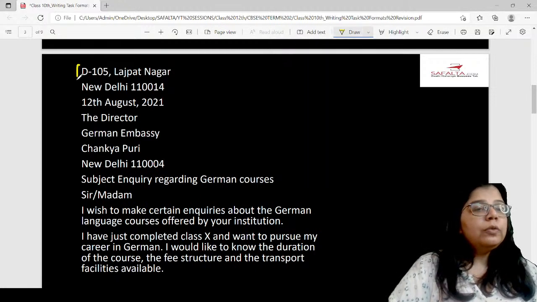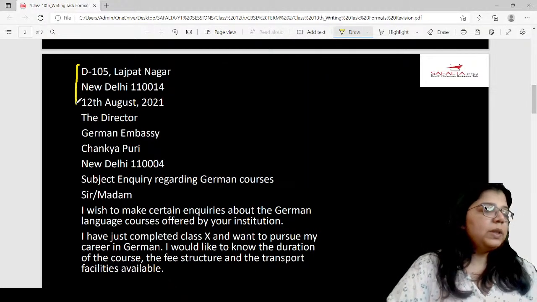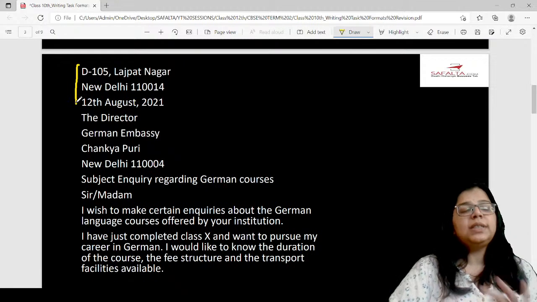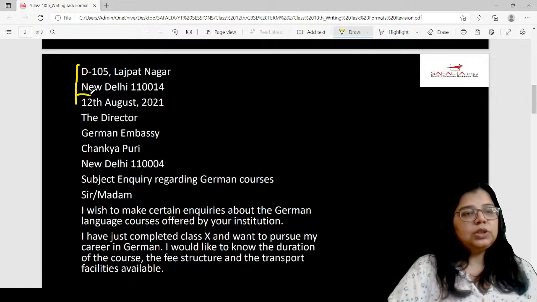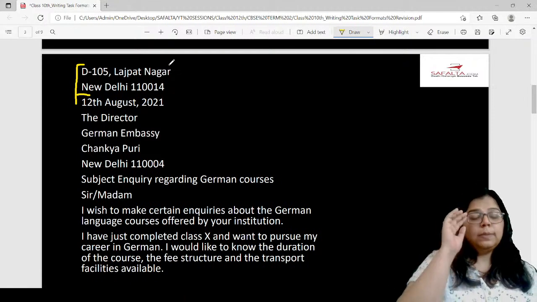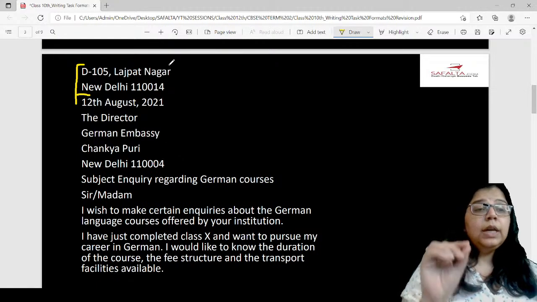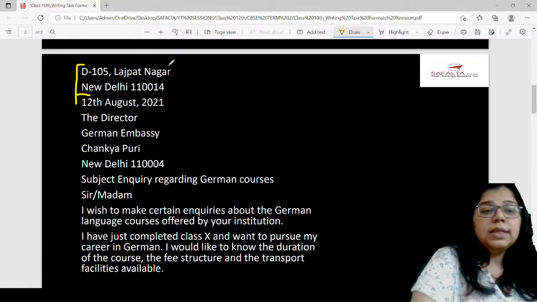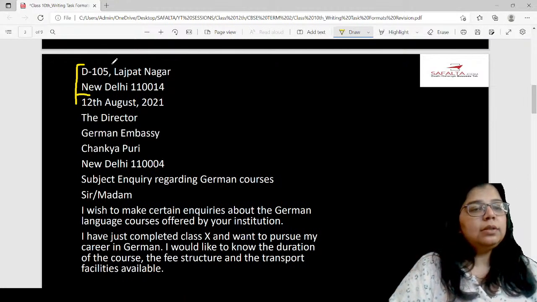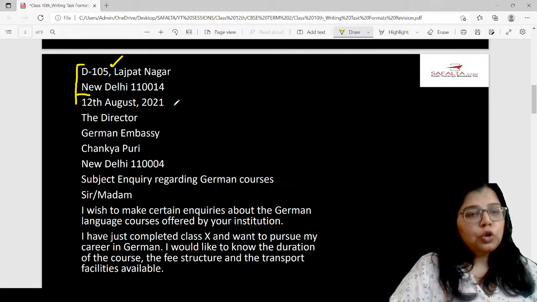Now all your formal letters, whether you're writing a letter of order or you're writing a letter of inquiry, they will always start with the sender's address. So this is your sender's address, okay? And you will notice that on the right hand side there are no commas. So please keep this in mind. When you're writing formal letters, on the outside, on the right hand side, there shouldn't be any commas. Here the comma will do, but if you put a comma over here, this will be wrong.